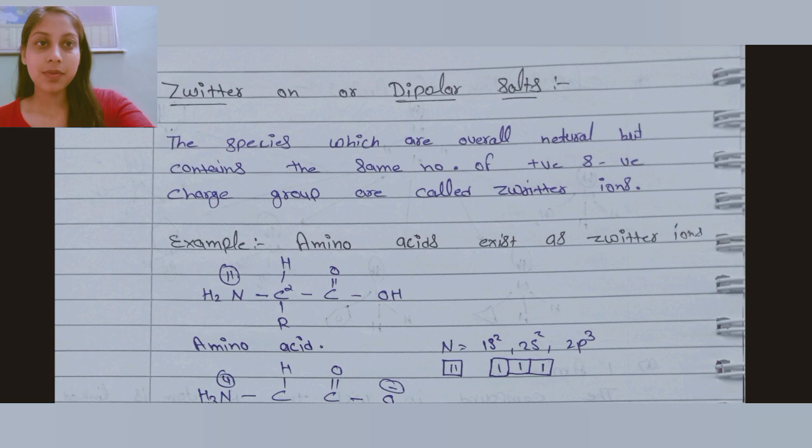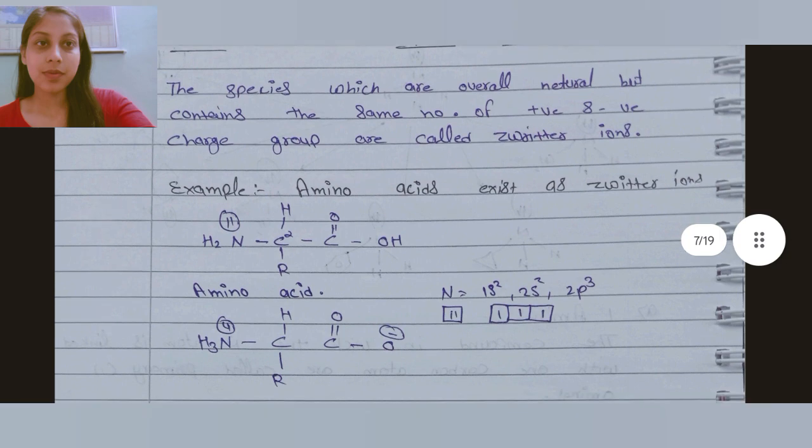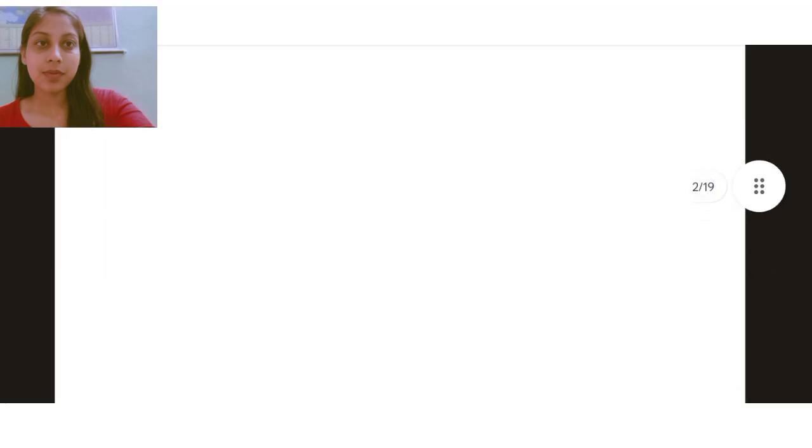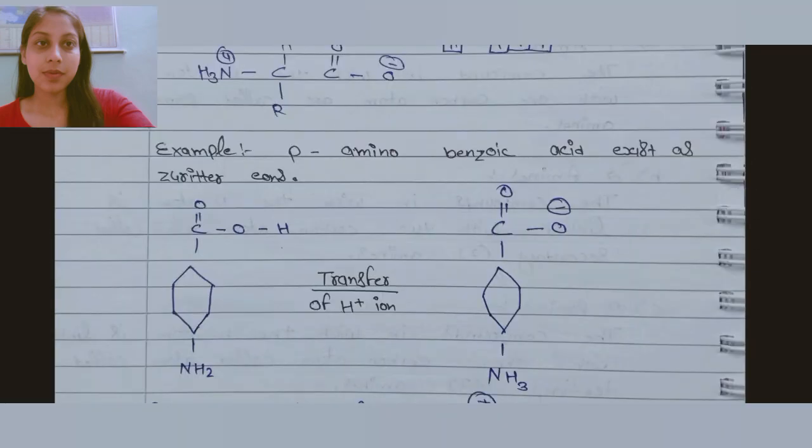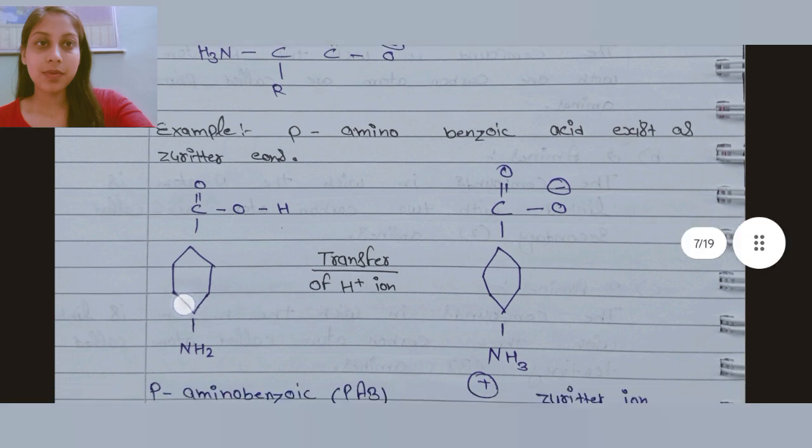H2N-CHR-C double bond O-OH. Amino acid is the example of a zwitterion. Now a question arises: